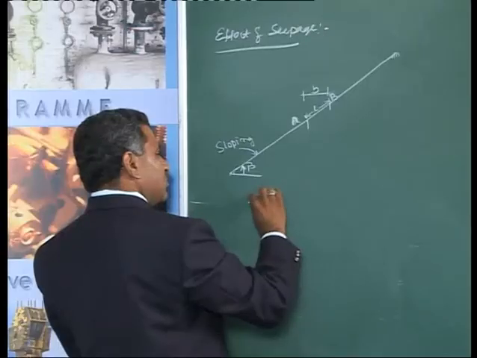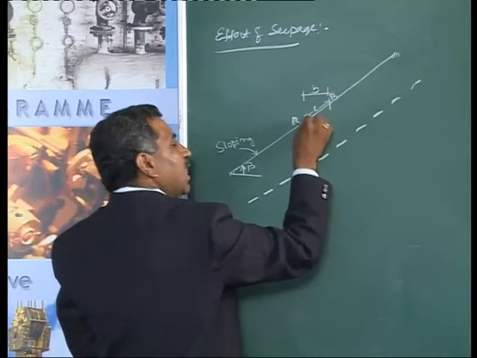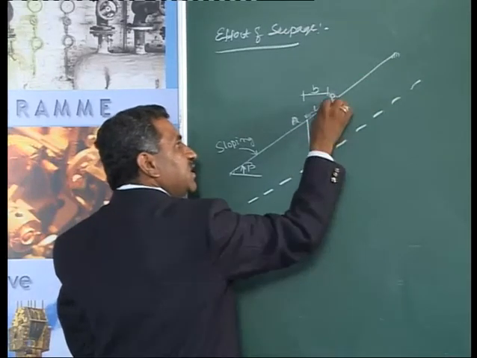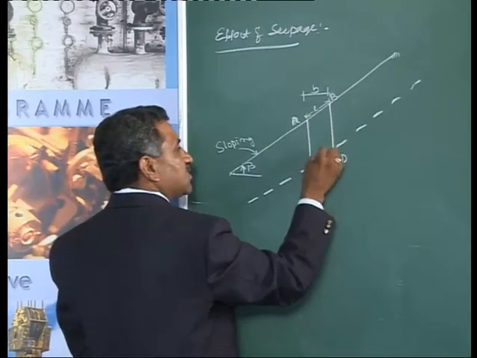Now, this is my failure surface, let us say. I will consider the same element ABCD for gravitational force analysis.